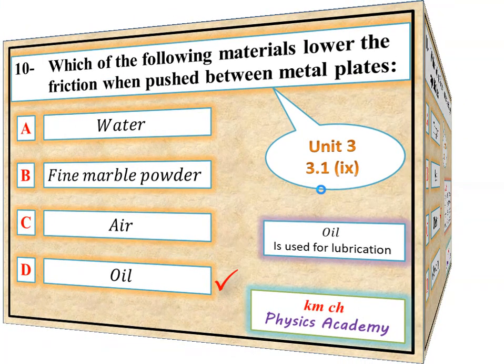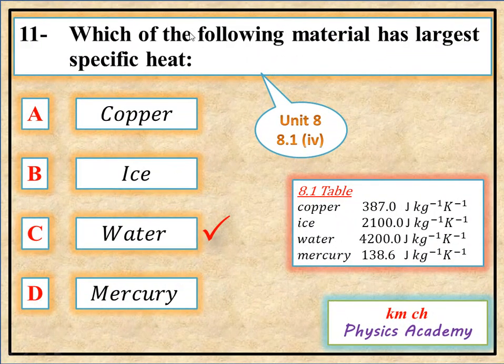Question number 11. Which of the following material has largest specific heat? Option A is copper, option B is ice, option C is water, and option D is mercury. This question is from unit number 8, question number 8.1, and it's part 4. There is a table in your book. That table is 8.1, in which the specific heat of different substances is given.